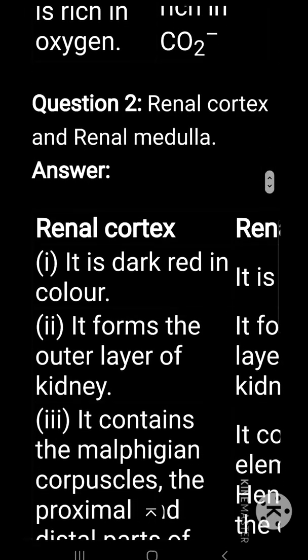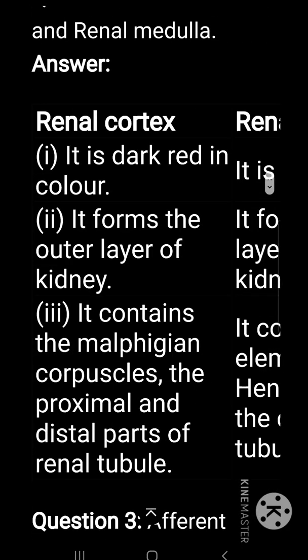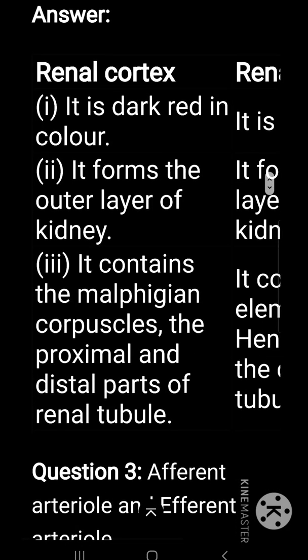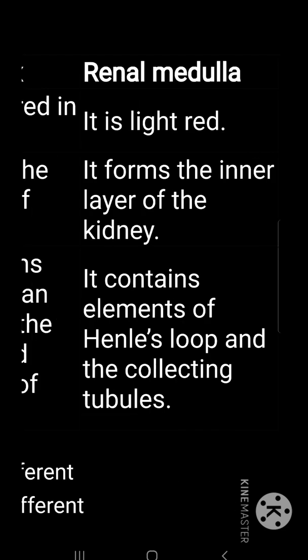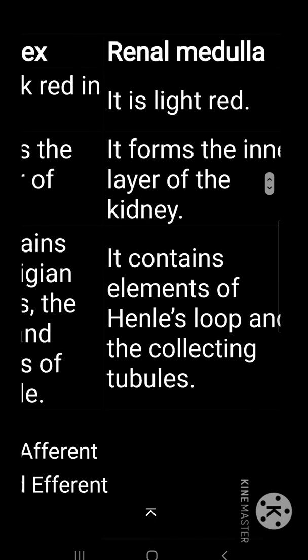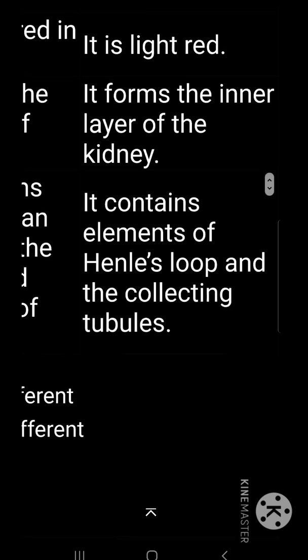Differentiate between renal cortex and renal medulla. Renal cortex: it is dark red in color. It forms the outer layer of the kidney. It contains the Malpighian corpuscles and the proximal and distal parts of the renal tubule. Renal medulla: it is light red. It forms the inner region of the kidney. It contains the elements of Henle's loop and the collecting tubules.